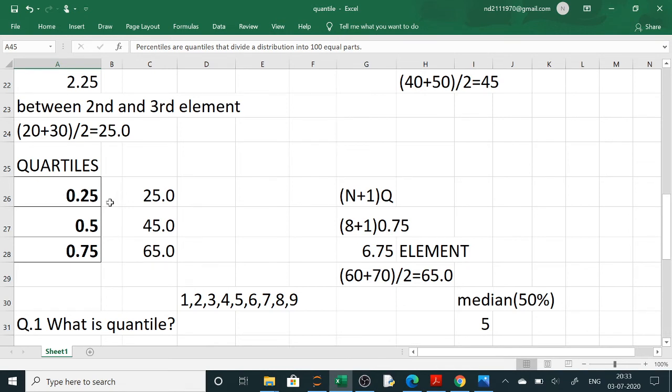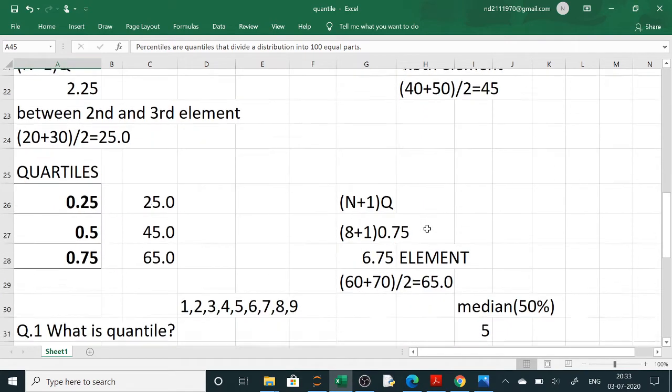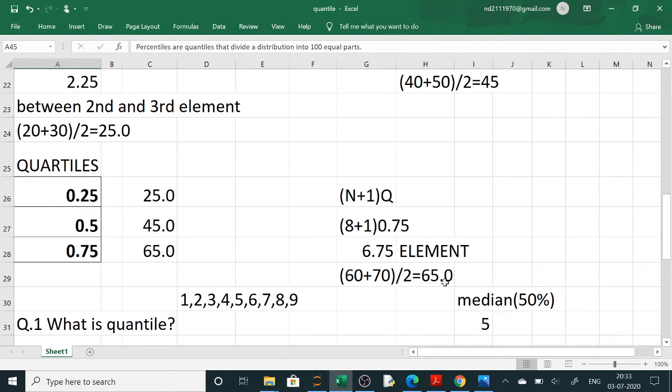So you will require 0.25, 0.5, 0.75. This is the first quartile, this is the second quartile, and this is the third quartile. You have the series, and one by one using this formula you will calculate the position. For the third quartile, 75%, it will be (n plus 1) into 0.75, so it is between the 6th and 7th element. In this question the 6th and 7th elements were 60 and 70, so the average is 65.